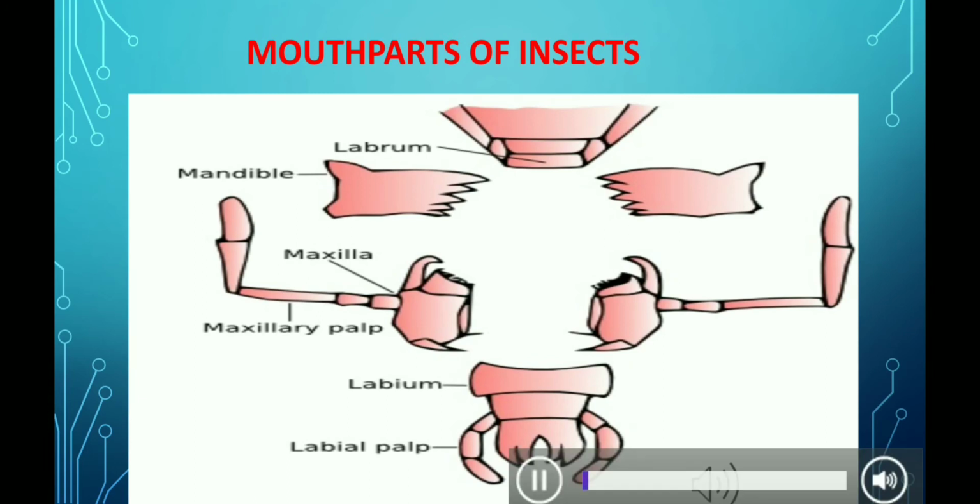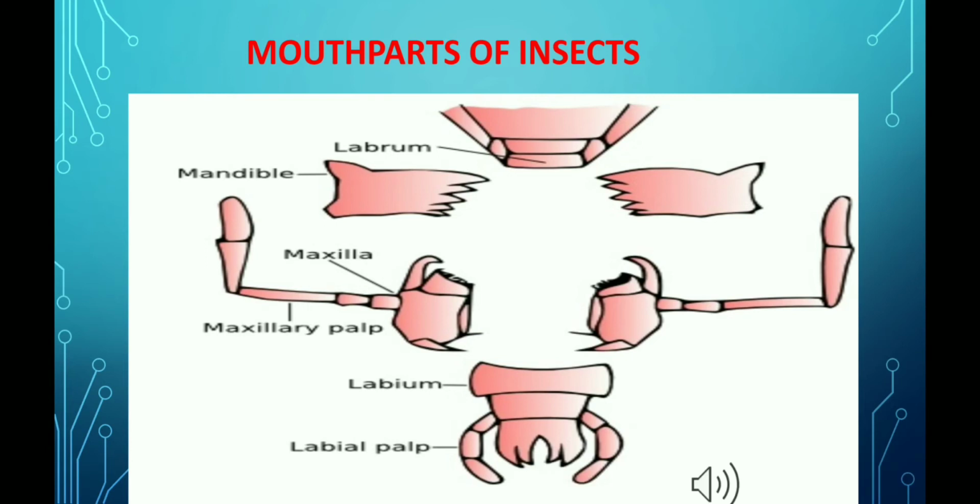Primitive arrangement of mouthparts is seen in the cockroach. Here they are used for the biting purpose. There are 5 different structures which are used for the initial collection and the processing of food. And these different structures are labrum, a pair of mandibles, a pair of maxillae and a labium and labial palps.